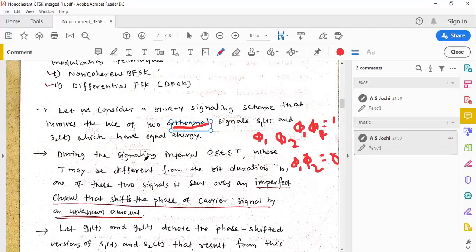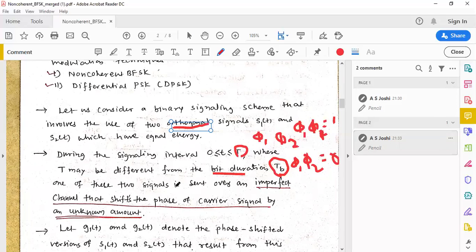So during the signaling interval between 0 to T, where T may be different from the bit duration Tb. Here, whatever T we are considering, it is different from the bit duration or symbol duration. So till now in the coherent digital modulation technique, we came across the term Tb, which is basically called the bit duration or symbol duration. Whereas in this case, we are coming across the term T. This T may be different from bit duration.